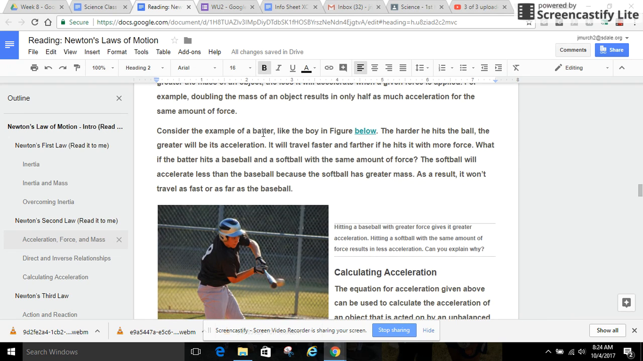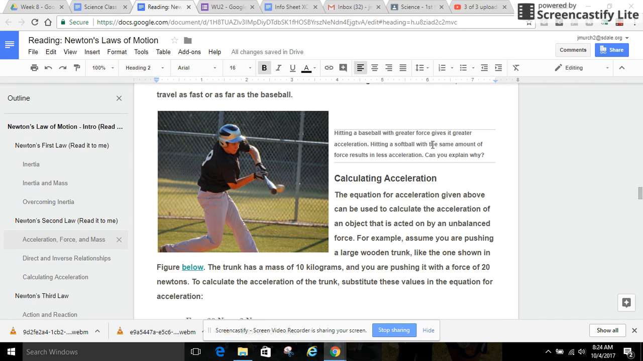Consider the example of a batter, like the boy in the figure below. The harder he hits the ball, the greater will be its acceleration. It will travel faster and farther if he hits it with more force. What if the batter hits a baseball and a softball with the exact same amount of force? The softball will accelerate less than the baseball because the softball has a greater mass. As a result, it won't travel as fast or as far as the baseball. Hitting a baseball with a greater force gives the greater acceleration. Hitting a softball with the same amount of force results in less acceleration. Can you explain why?